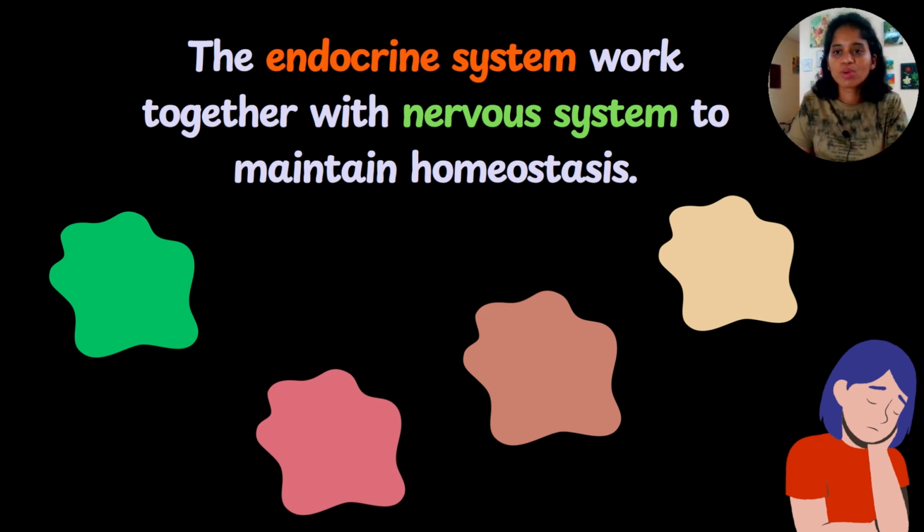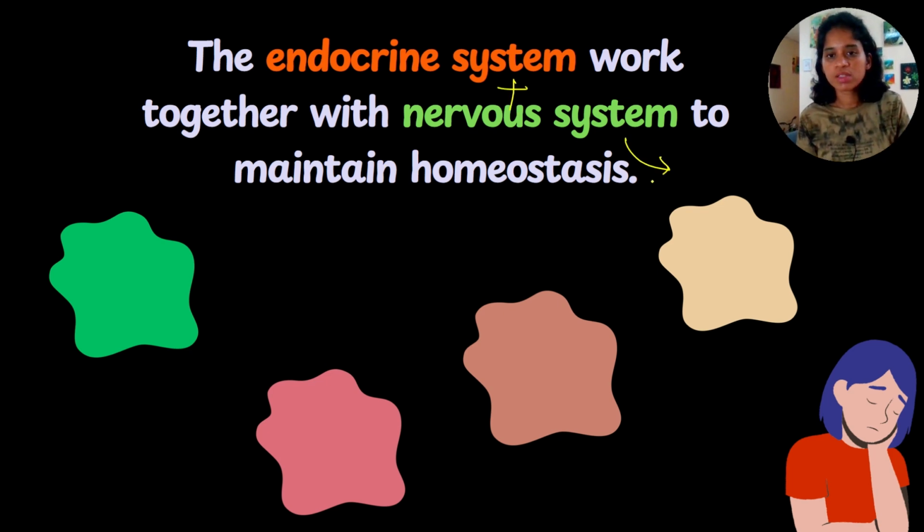Endocrine system and nervous system do not work in isolation. They work together. They are like teammates. Actually, they are teammates. It is a teamwork to control all the physiological processes in your body. Understood? Endocrine system and nervous system work together.